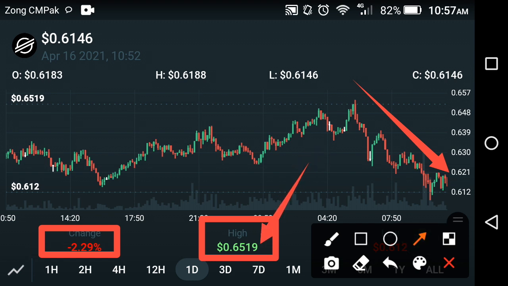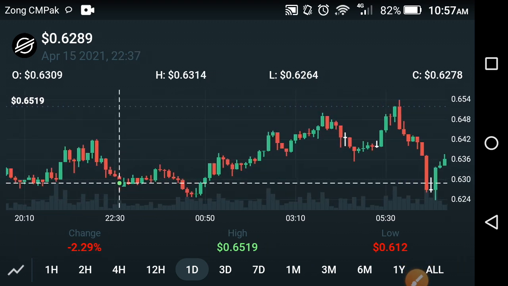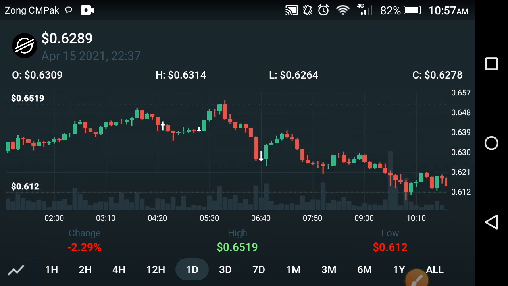So as you can see here, continuous falls occurred in the XLM coin in the previous hours. In the previous days it was trying to take a jump, as you can see here, and many times it took high jumps. But unfortunately, in the last 1 day, in the last 4 hours, it continuously fell down, friends. So friends, don't worry about this fall, because after a great fall there is also a great jump, friends. Now it is in the farming mode, so its big jumps are coming soon. At this time it is in the fast mode.